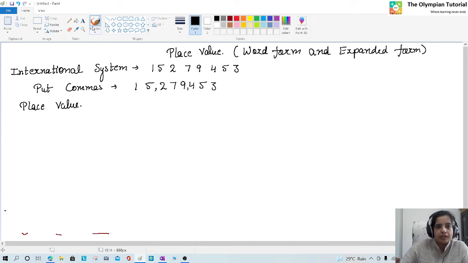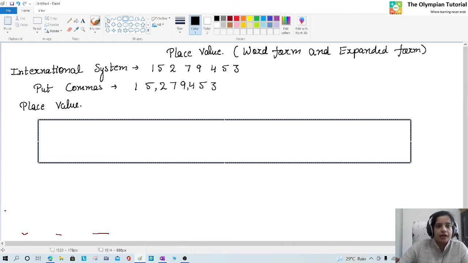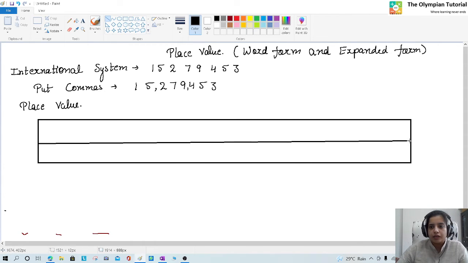We will tell about place value. So what is place value according to international system? In Indian system we have done. According to international system, it starts from ones, after that tens, after that hundreds.